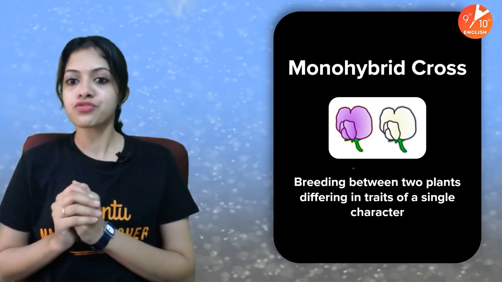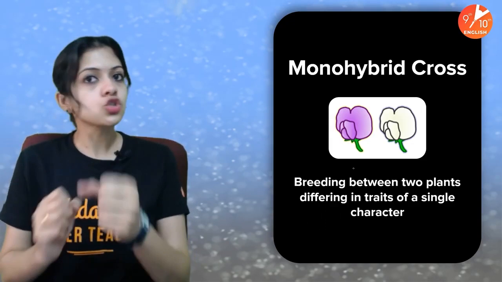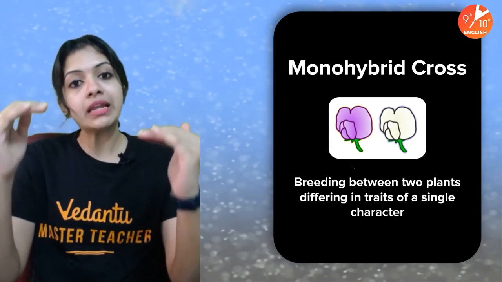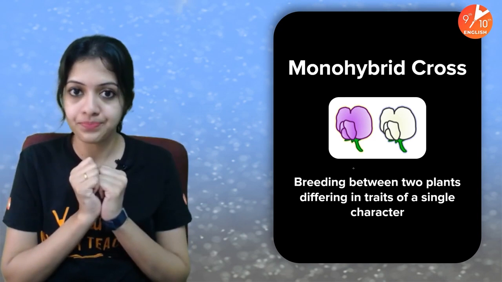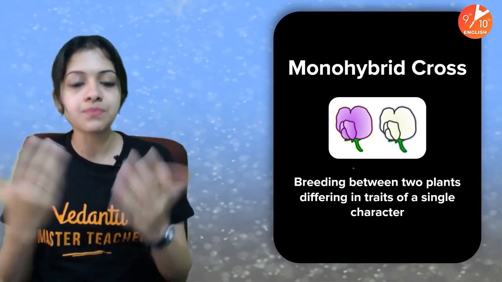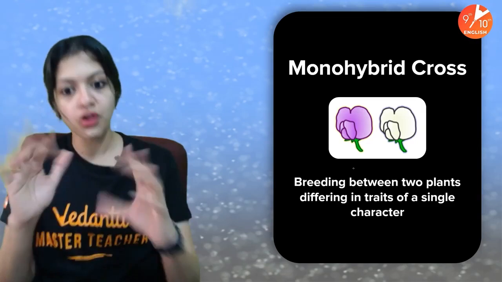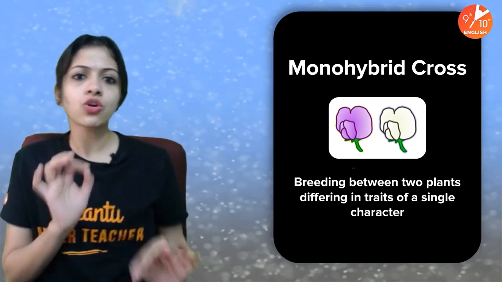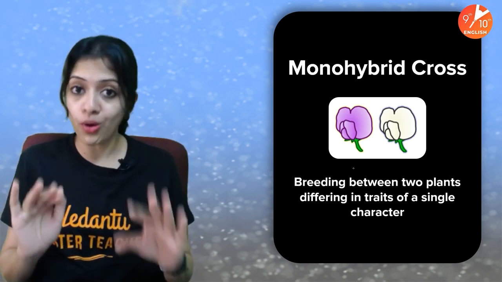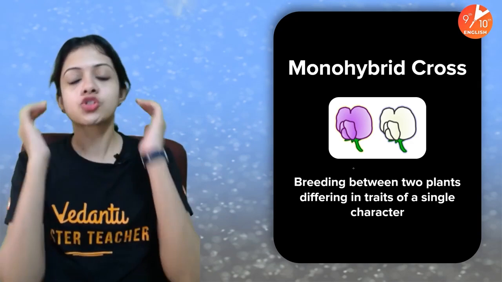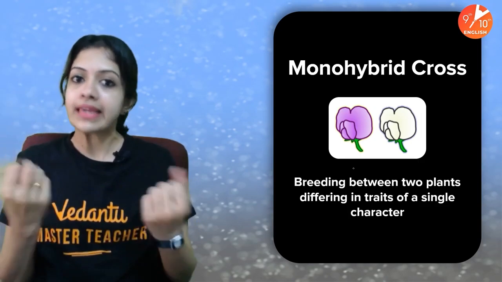To study one pair of traits, or rather one character in the pea plant, he picked up 2 pea plants which were similar in 6 of those 7 characters but differed only in one character. He repeated the same set of experiments for all the 7 pairs of traits. So for our understanding, let's pick up 1 or 2 random pairs of traits among Mendel's characters. The results were all the same as I have told you in the previous session, so it doesn't make much of a difference. All that matters is you understand how exactly Mendel came to his conclusions.